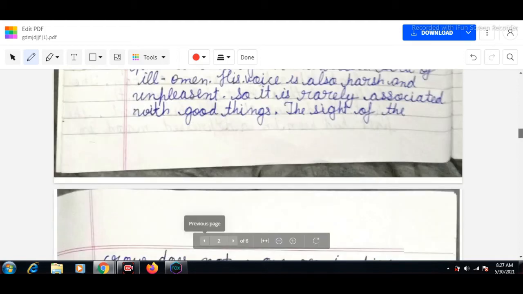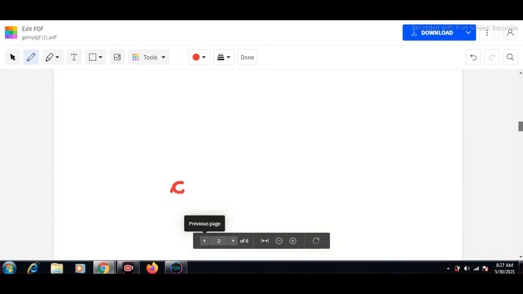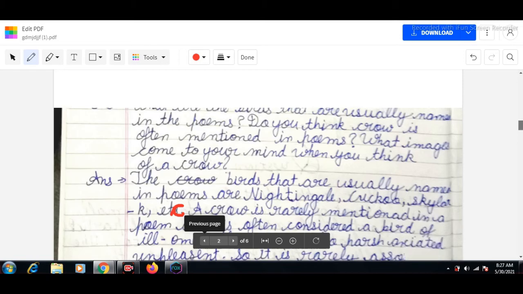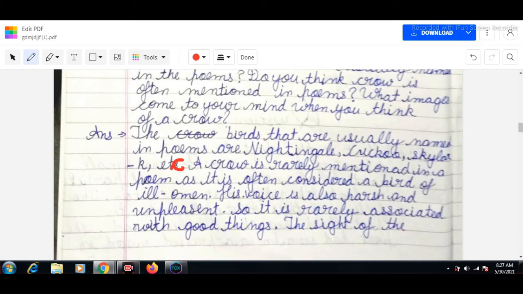The sight of the crow does not move or impress. So these are the birds which are usually mentioned in the poems: the nightingale, cuckoo, skylark, etc. These are the main birds which are usually mentioned in any poem.